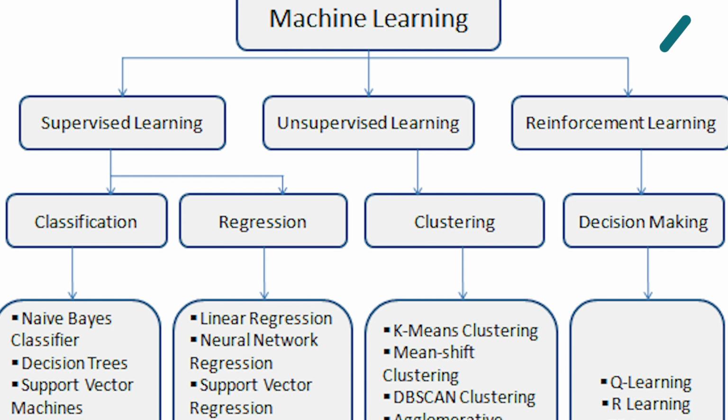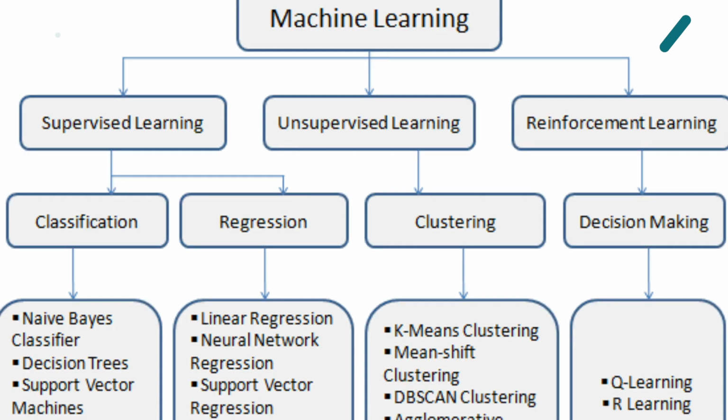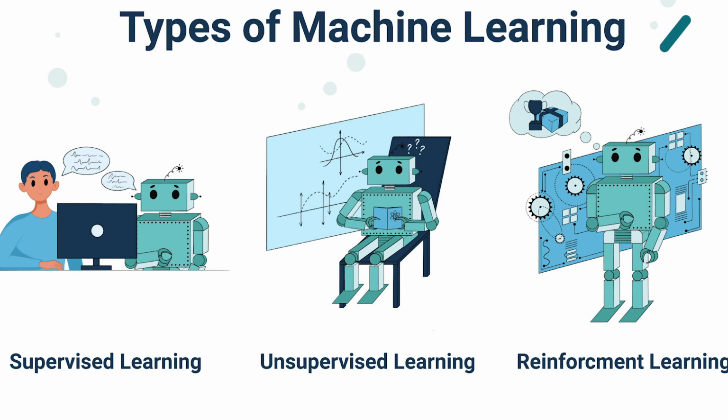Each type of machine learning algorithm has its unique strengths and applications. They're like different tools in a toolbox, each perfect for a specific job. Understanding these algorithms helps us appreciate how machines learn and predict, shaping our world in ways we could hardly have imagined just a few decades ago.